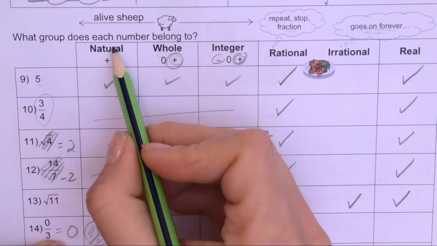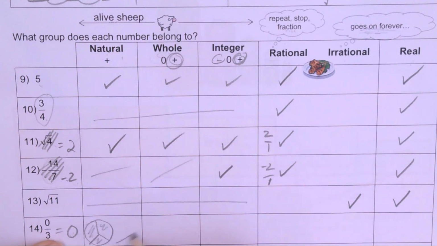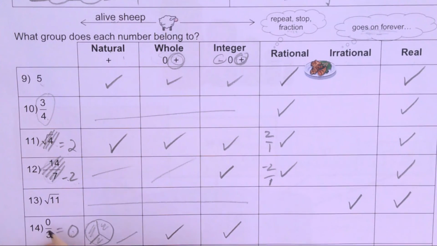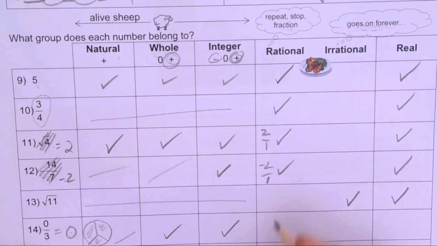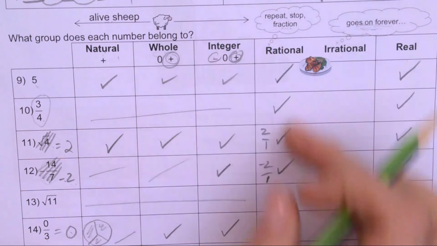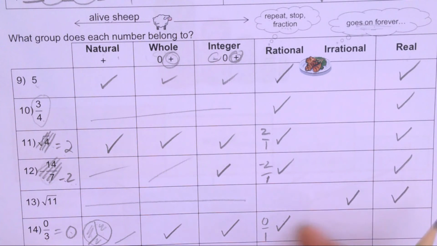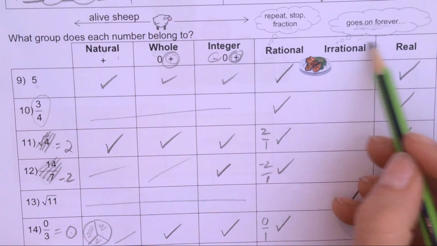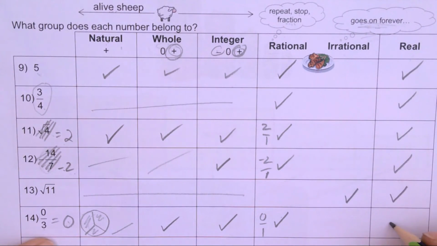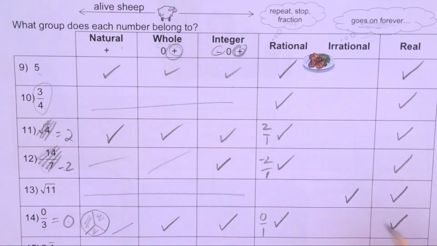Is 0 in the natural numbers? No. 0's in whole. 0's in the integers. Can I make 0 a fraction? Yep. 0 over 3 or 0 over 1. So 0 is a rational number. It's a nice number. It's not something that goes on forever and ever. Okay, and all the numbers we deal with are real.